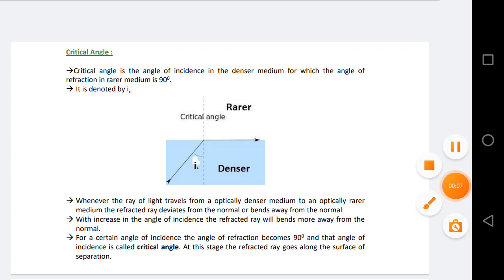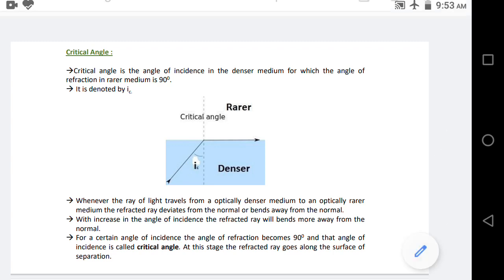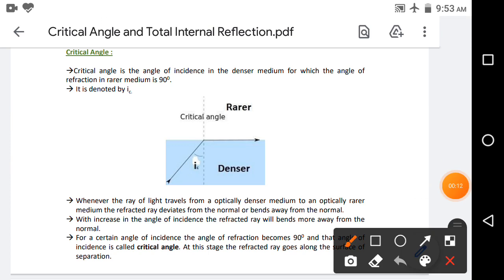In this video tutorial, I am going to explain to you about critical angle and total internal reflection. So what is critical angle? Before understanding critical angle, see my explanation first.